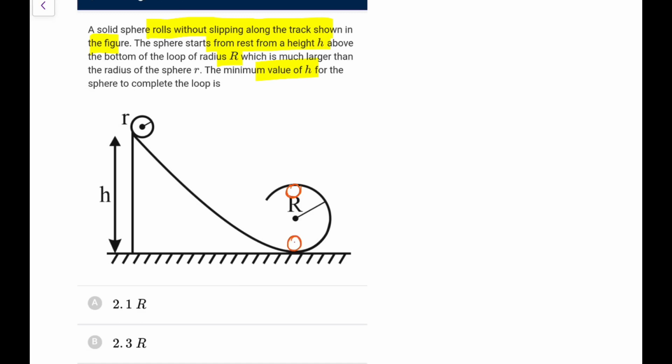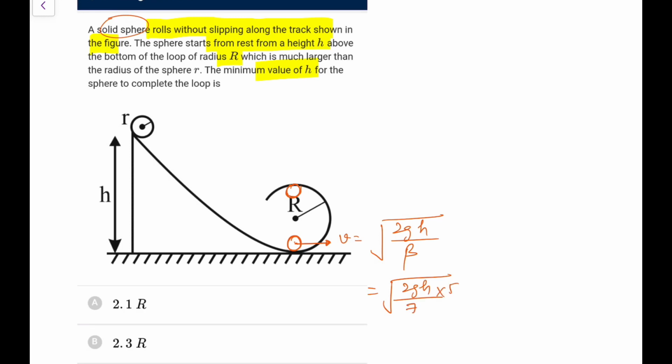From here to here, its speed would be, let's say it gains the speed, the velocity here would be root 2gh by beta, because it is pure rolling. Beta for a solid sphere is 1 plus k square by r square, which is 7 by 5, so it is root 2gh upon 7 by 5, so root 10gh by 7.